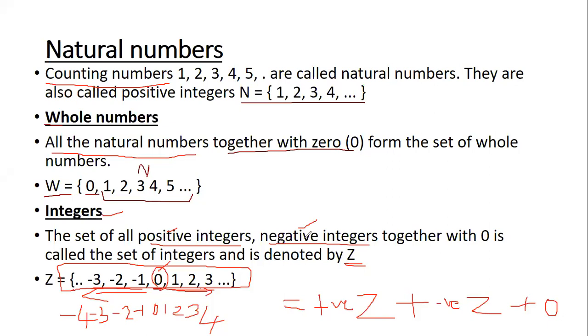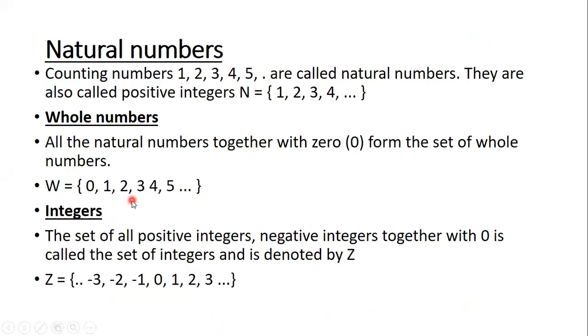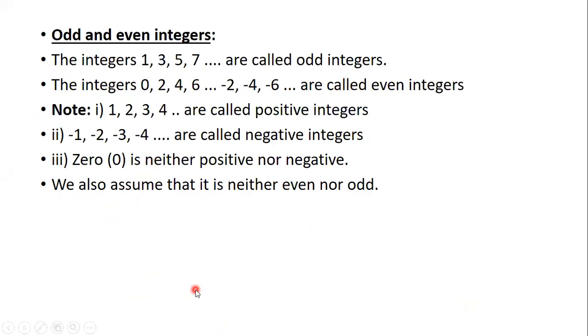So that means I can assume that everybody has understood these 3 types of numbers. Nice. So let us go to the next type of number. Now, the next type of number is odd and even integers. Here in the integers definition, we saw positive and negative. Now I hope everybody knows what odd and even numbers are.